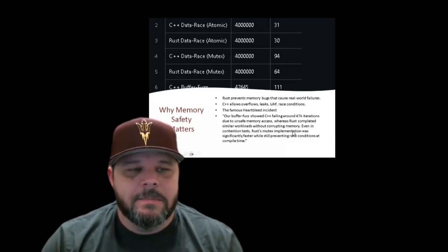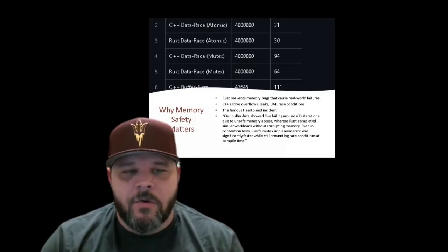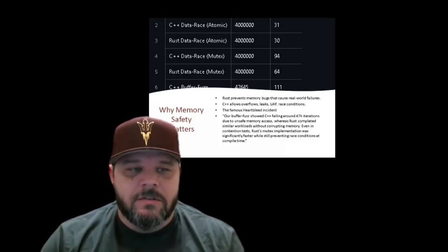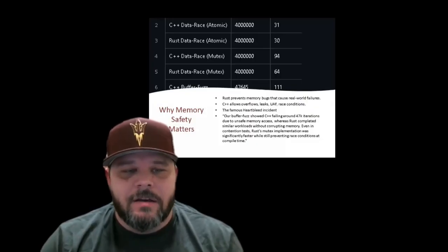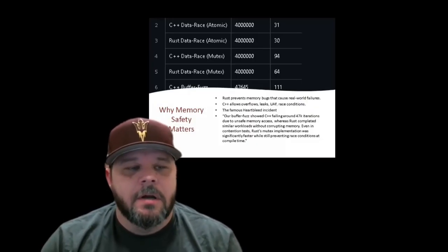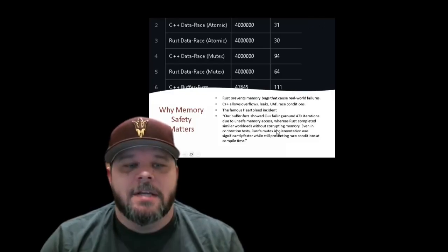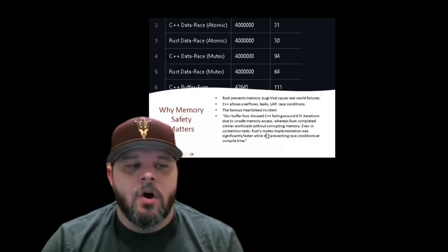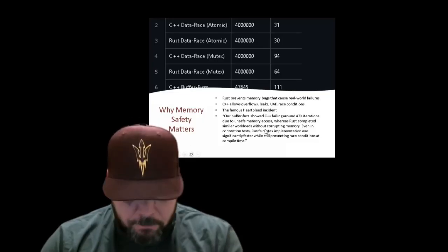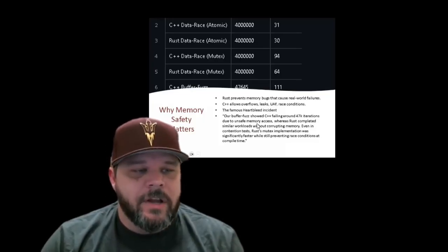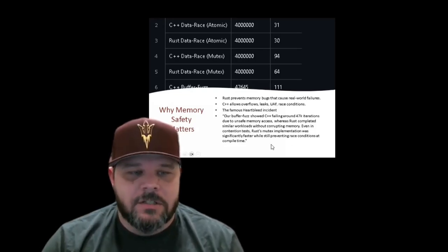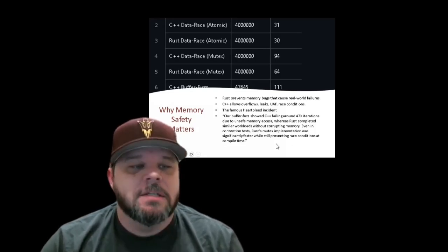In real-time systems, memory errors aren't just software bugs. They can cause real-world failures. Google's OSS-Fuzz has found tens of thousands of real memory corruption bugs in C and C++ software. The famous Heartbleed incident was caused by a simple C buffer overread, which is exactly the kind of bug Rust bounds checking would have prevented. C++ allows leaks, dangling pointers, and race conditions, which can freeze or crash a device.